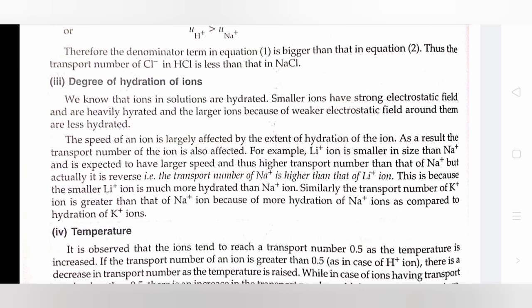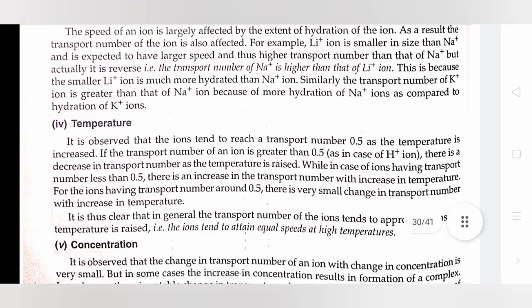For example, the Li+ ion is smaller in size than Na+ and is expected to have larger speed and thus a higher transport number than that of Na+. But actually it is reverse. That is, the transport number of Na+ is higher than that of the Li+ ion. This is because the smaller Li+ ion is much more hydrated than the Na+ ion. Similarly, the transport number of the K+ ion is greater than that of the Na+ ion because of more hydration of the Na+ ion as compared to hydration of the K+ ion. Next is temperature.